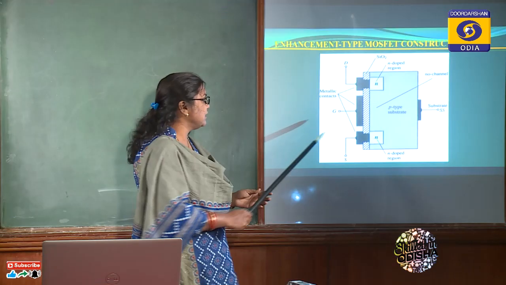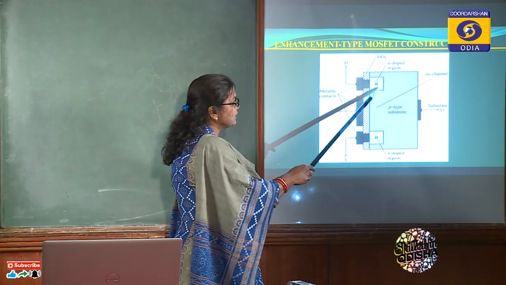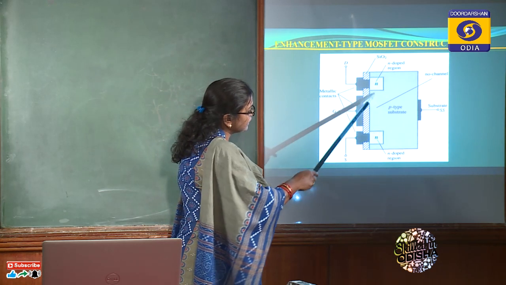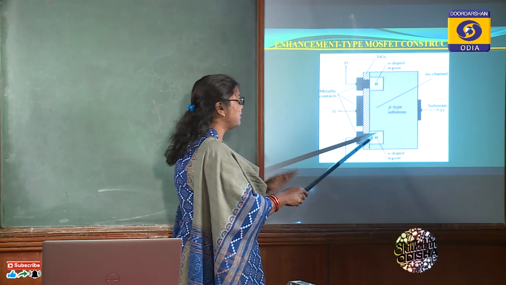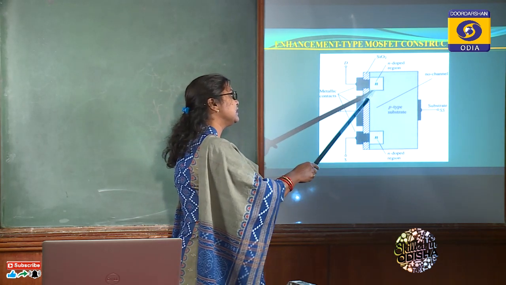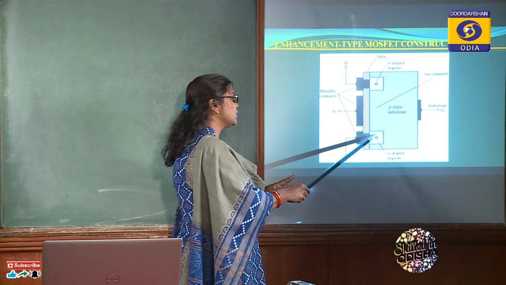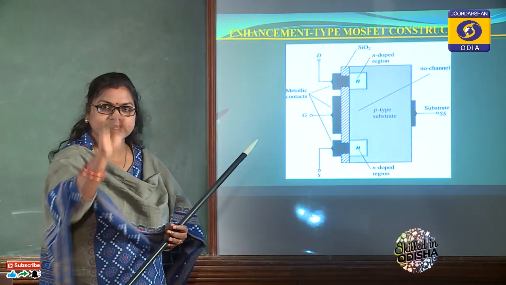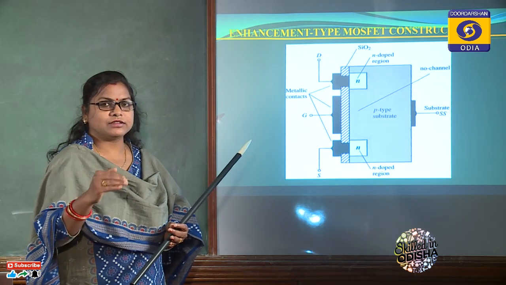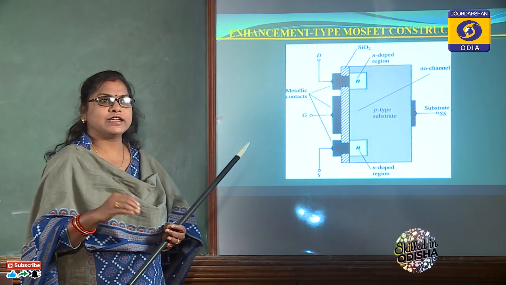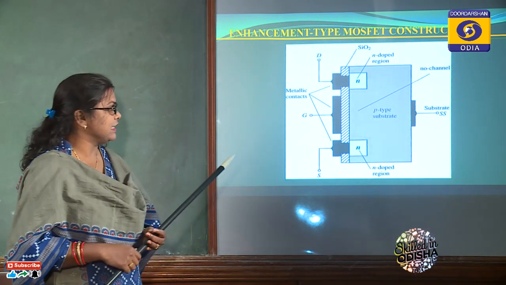So here, in the enhancement type of MOSFET, there is no channel at all. But in the depletion type of MOSFET, there will be a channel from source to drain. The channel is continuous, so that can be represented by a single line.